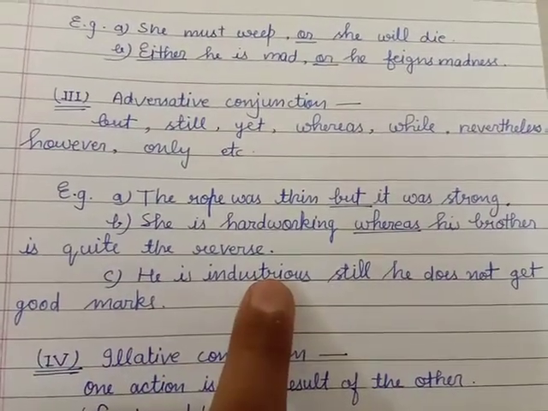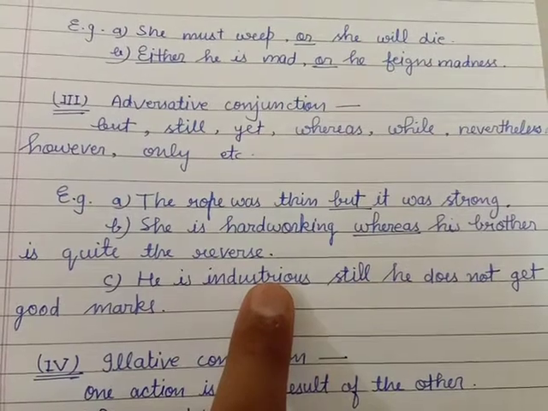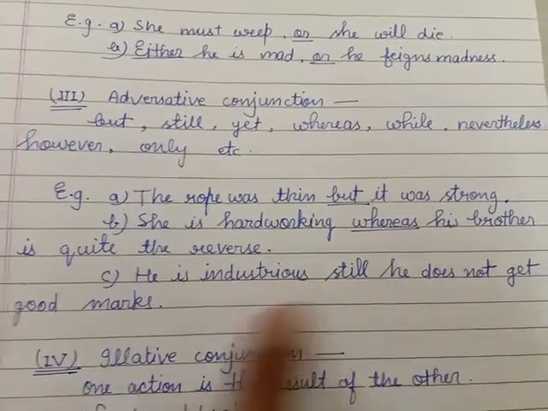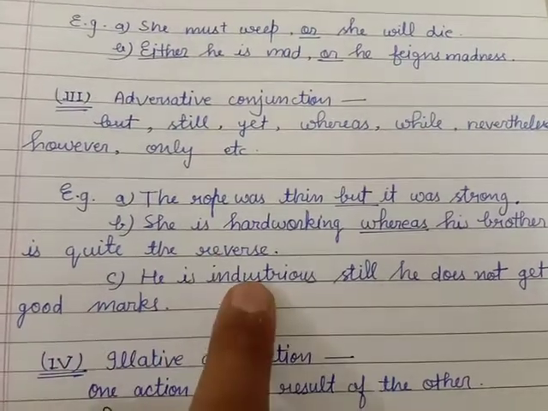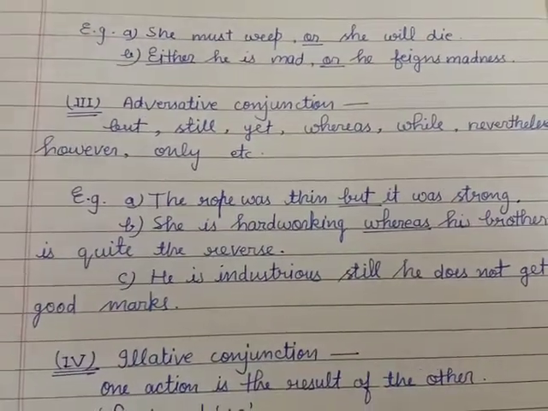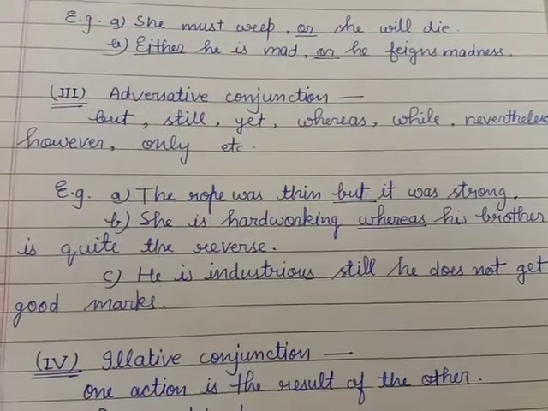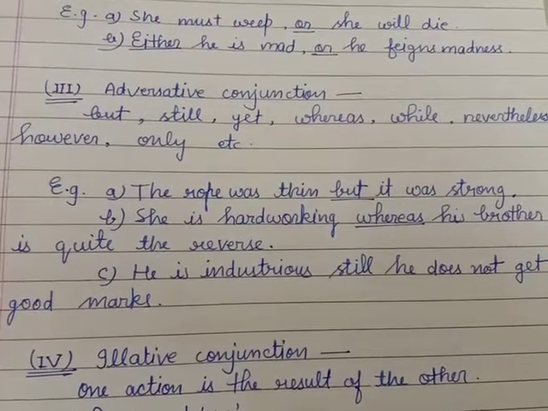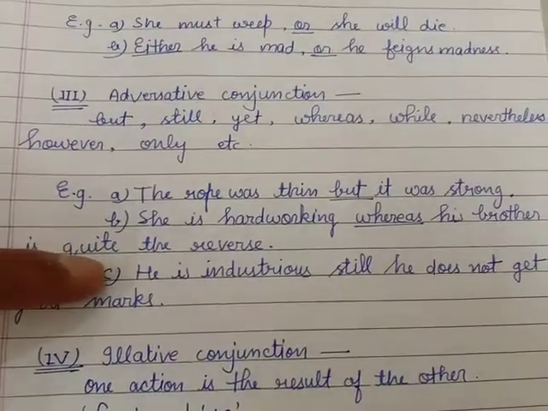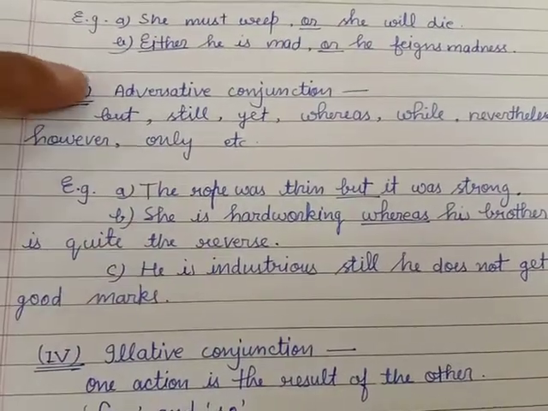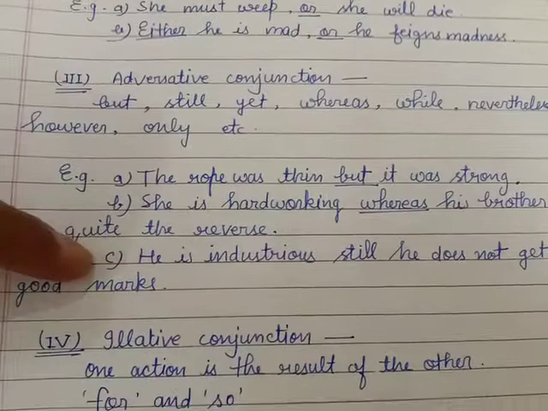Industrious means very hardworking, and he does not get good marks. It is said that if you work hard, then you will surely get success. But here the ideas are contrast, so we will use adversative conjunction here.